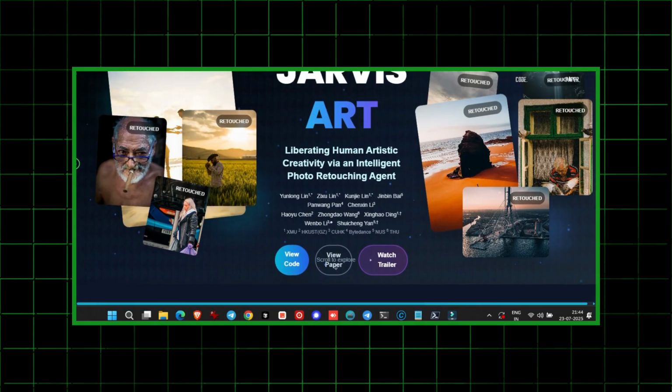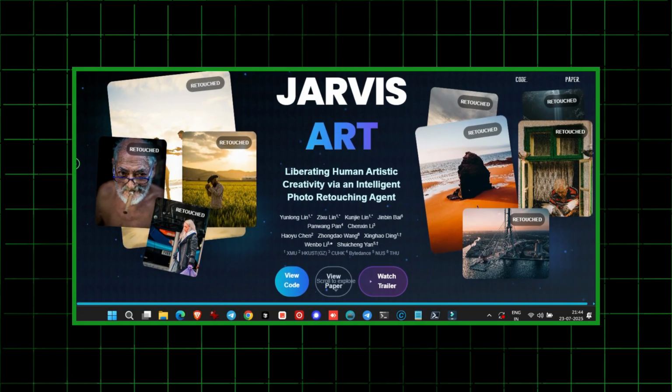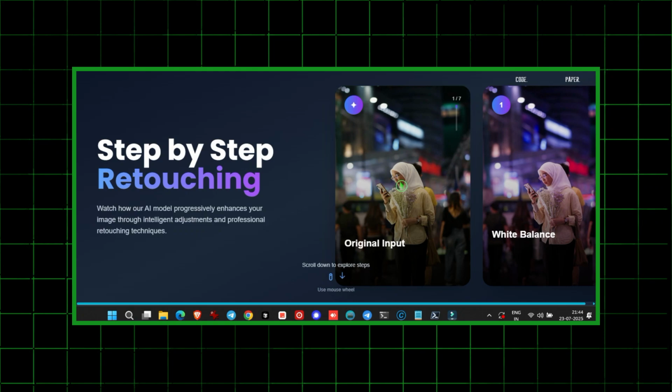Friends, the next AI tool is Jarvis Art, and it's an agent that directly controls Adobe Lightroom.